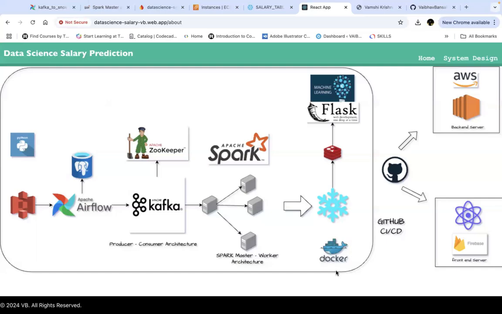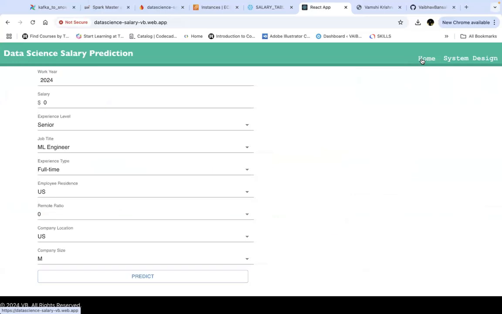We have deployed the backend on an AWS EC2 instance to ensure automated, error-free updates. And we have also integrated GitHub CI/CD. So as soon as we push our code to GitHub, the latest version of the code gets deployed. So let's check the app. Here is the front end of our app where the user can input values.